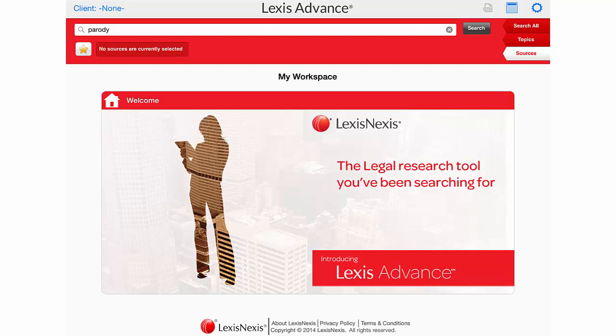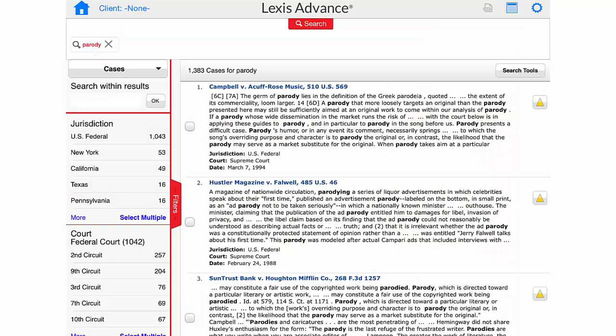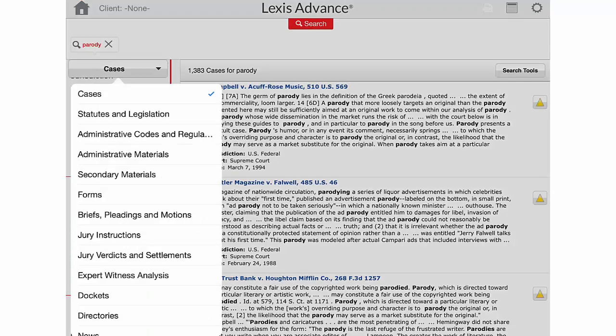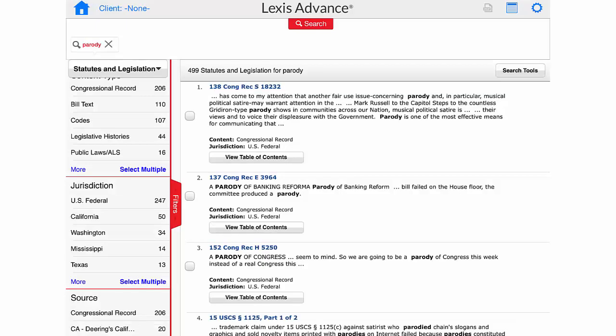Okay, so I'm going to tap on search here after putting in parody. And you see how that gets us to cases? Well, we want to tap on that and choose statutes and legislation. We need to focus on what we need at step 2 in the research process. We get our results here, and I'm going to scroll down. This is like a film strip. I'm scrolling. You can't see it, but I'm scrolling.